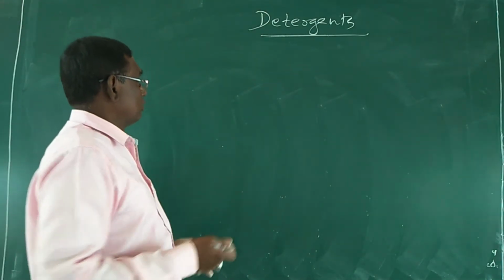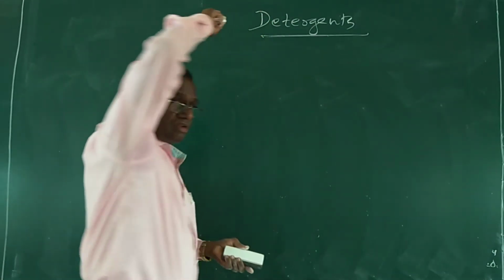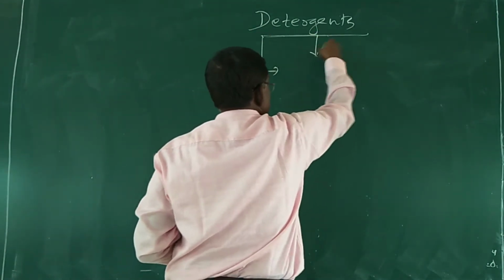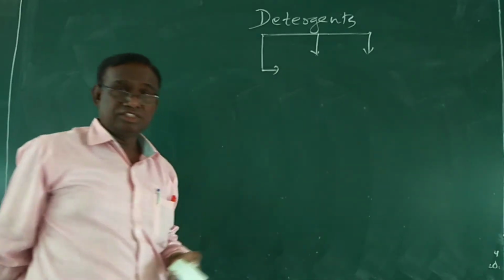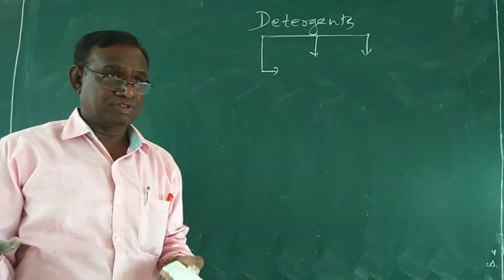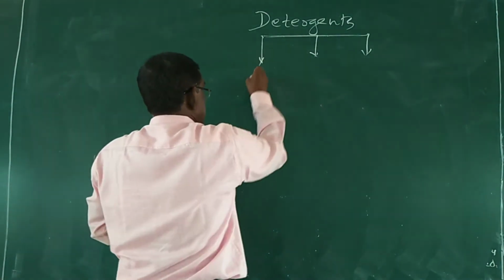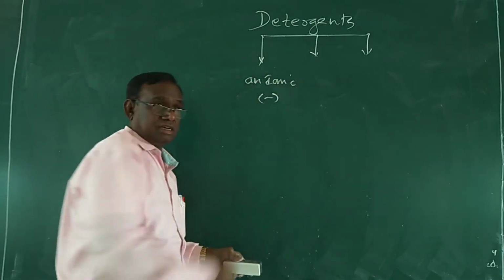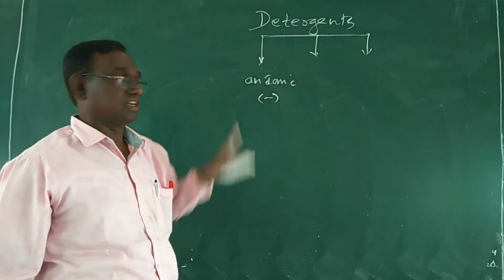Okay. So these detergents generally are of 3 types, you see. The detergents are classified into how many types? 3 types. One is anionic, that is, the detergents contain negative charge.